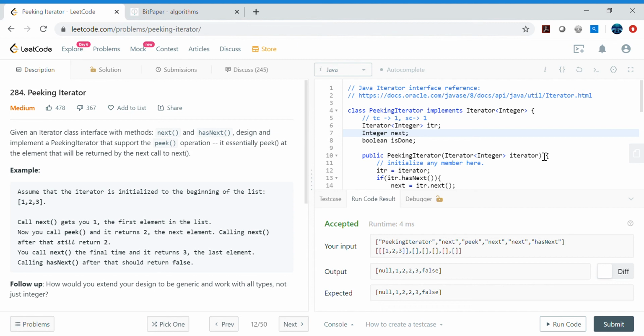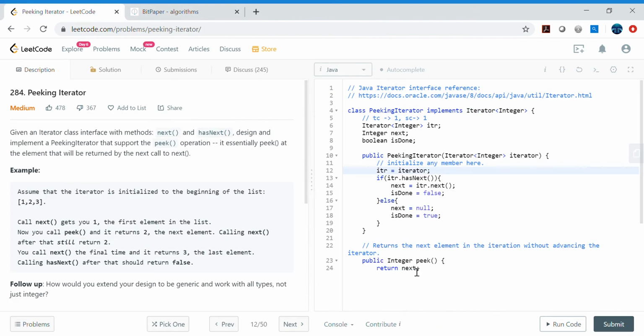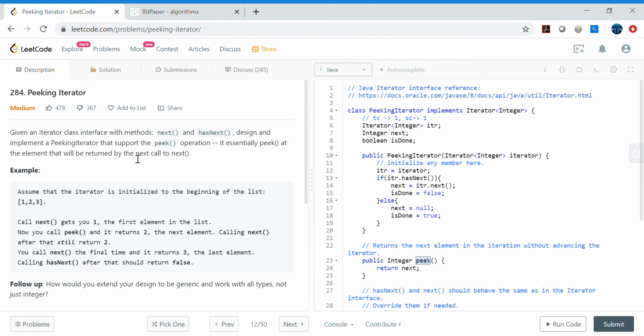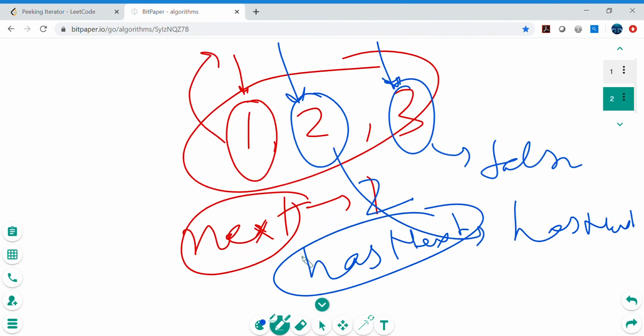So the summary is basically, because this is the iterator interface, we are following exactly the steps whatever the specific language provides us, like next and has next, right? In addition to this, we are adding the peek method itself. The definition of peek is that it returns what will be returned by the next call to next. So what does that mean? Whenever the array is 1 2 3 and you call next, it will get you 1, and after that if you call peek, then it should return 2, right? So that's what exactly we are doing here.